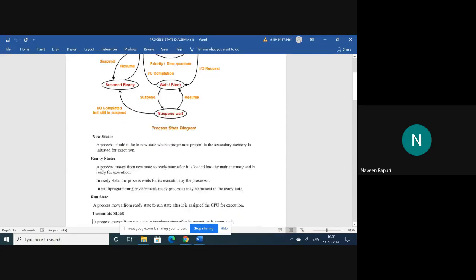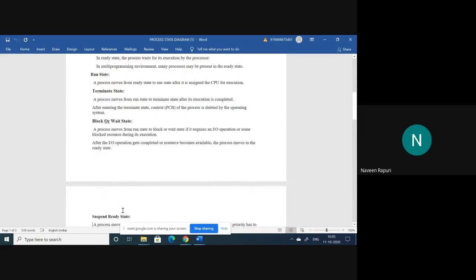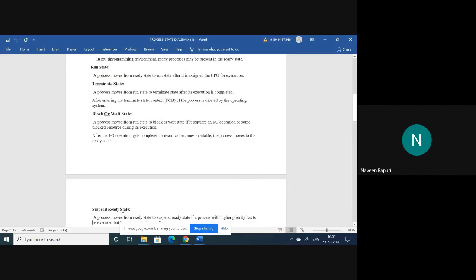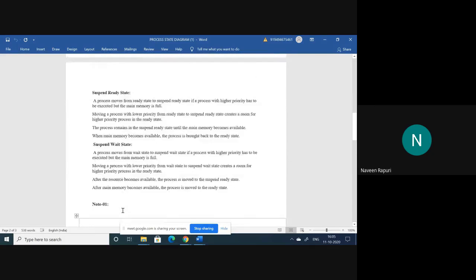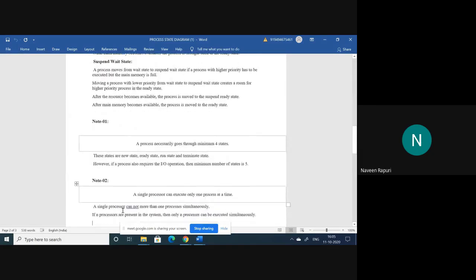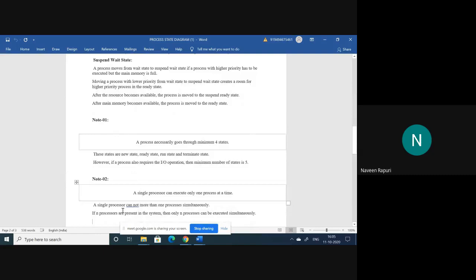So here, for every state, I tried to write a definition: what is the run state, what is the terminate state, what is the block or the wait, what is the suspended ready, and what is the suspended wait, like that. So here we have some important points. These are categorized into 4 different points. I will just mention those 4 points. What is the requirement of those?